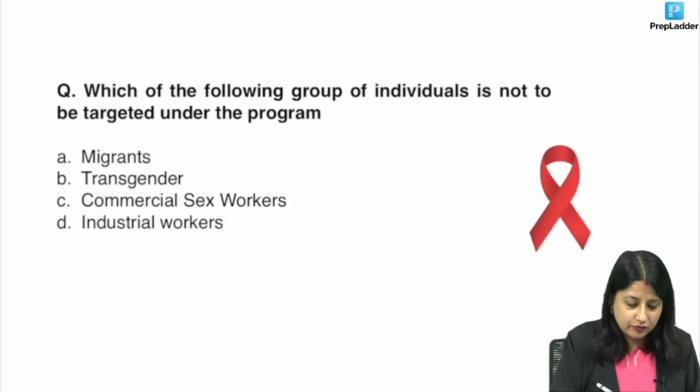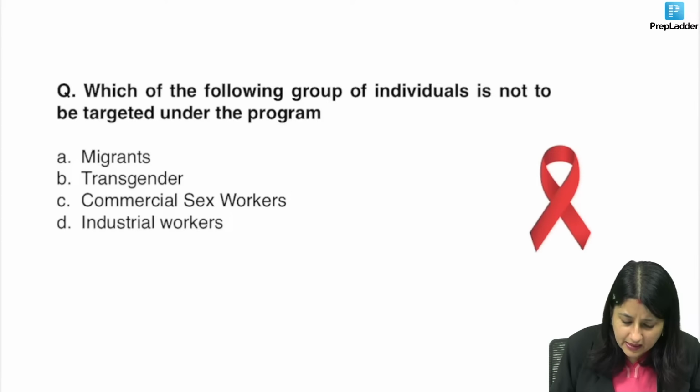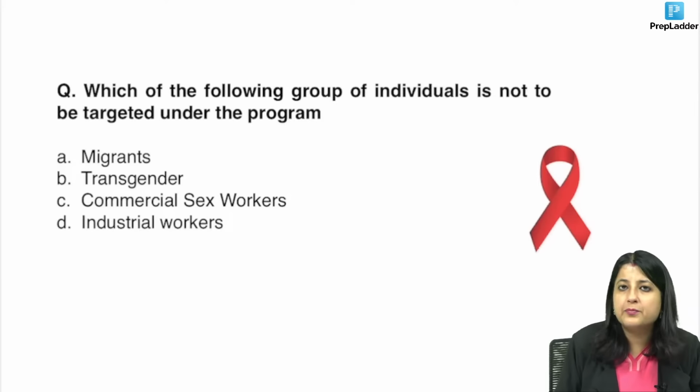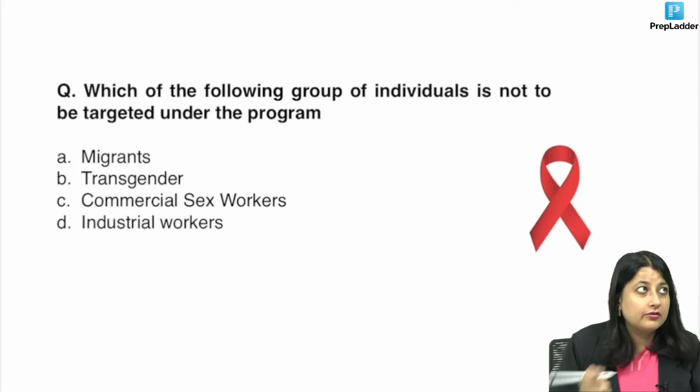Now come to the next question, everybody. Let's see what is the answer to this. This came last time also, so I had to revise HIV a couple of times. So let's see the answer now. What are you going to write over here? Which of the following is not to be targeted under the program? Now, which program does it represent? If you see, 3HP, that's correct, Doc Vishnu. Great.